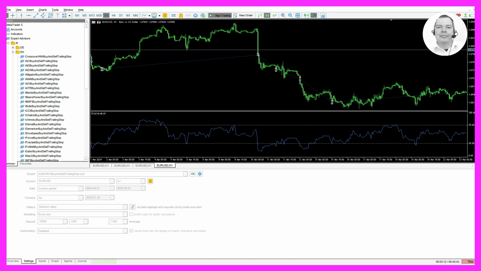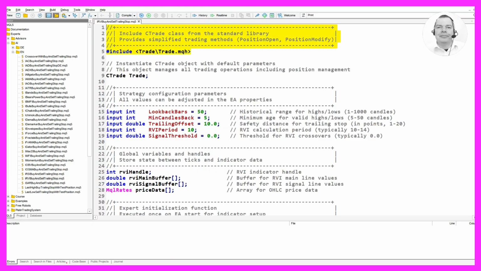The first thing we do in our code is include the CTrade class from the standard library. This class provides simplified trading methods such as PositionOpen and PositionModify, which will help us manage our trading operations more efficiently. Next, we instantiate a CTrade object with default parameters. This object will manage all trading operations, including position management.